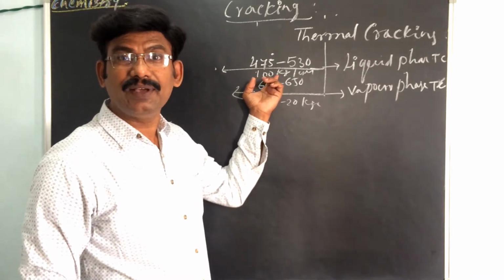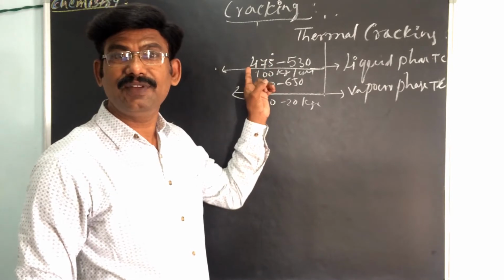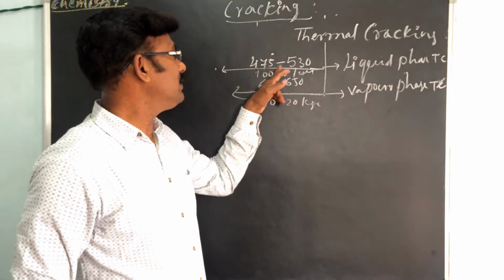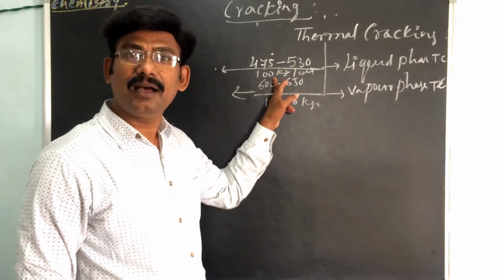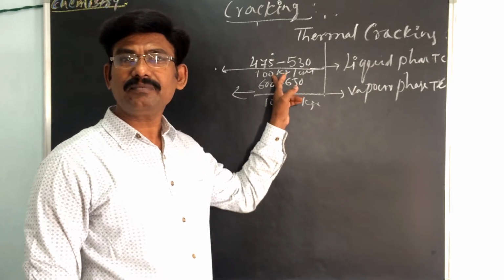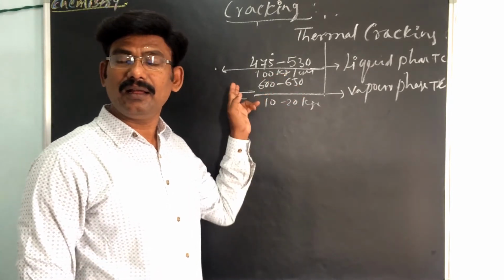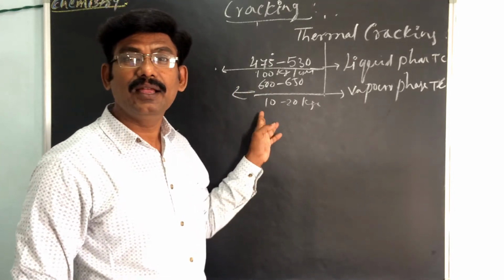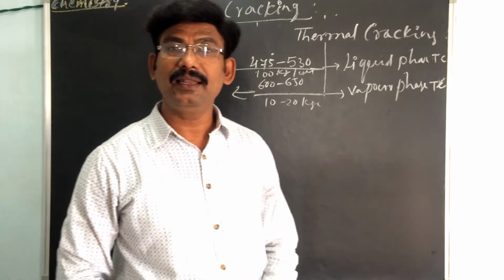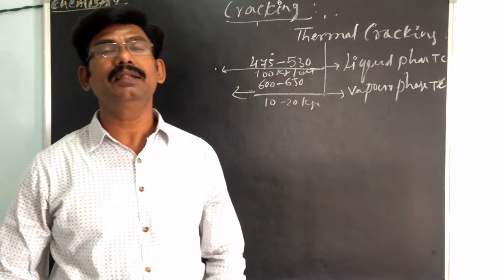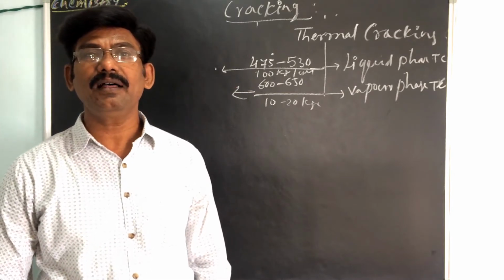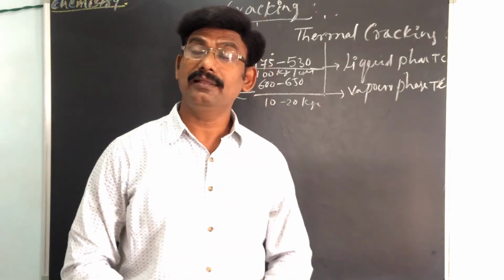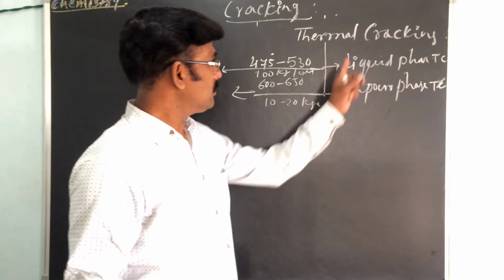In the liquid phase, the temperature is lower, 475 to 530, with high pressure of 100 kilograms per square centimeter. Whereas vapor phase thermal cracking occurs at 600 to 650 degrees centigrade with lower pressure, 10 to 20 kilograms per square centimeter. That is the difference between liquid phase and vapor phase thermal cracking.